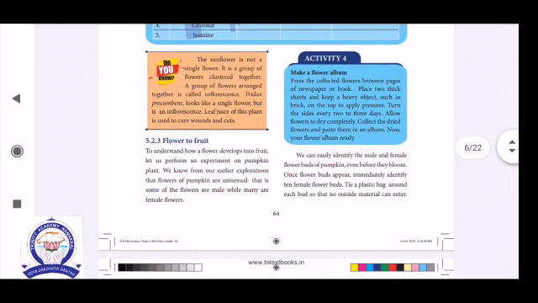Next, flowers to fruit. Before fertilization, as already told, it is the flower with an ovary and ovule. How does the flower transform into a fruit after fertilization? The ovary transforms into the fruit, and the ovule transforms into the seed. That is the real situation.